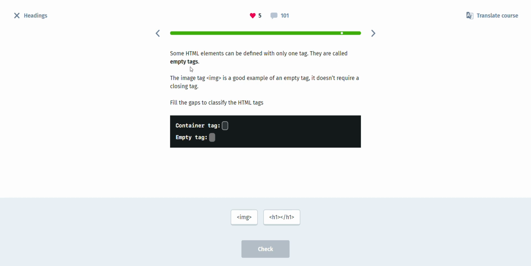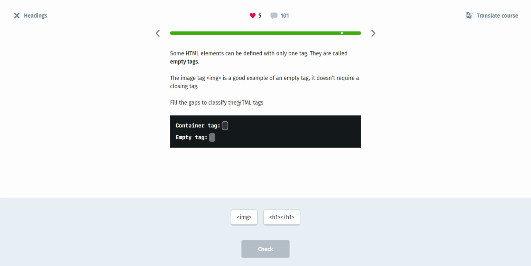This is a new concept to you guys, and some HTML tags don't have an ending or closing tag. They're empty. The image tag, or img, is a good example of an empty tag. It doesn't require a closing tag. We're going to discover how you can add an image to your website or web page, but for now we're just going to stick to the fact that it's an empty tag.